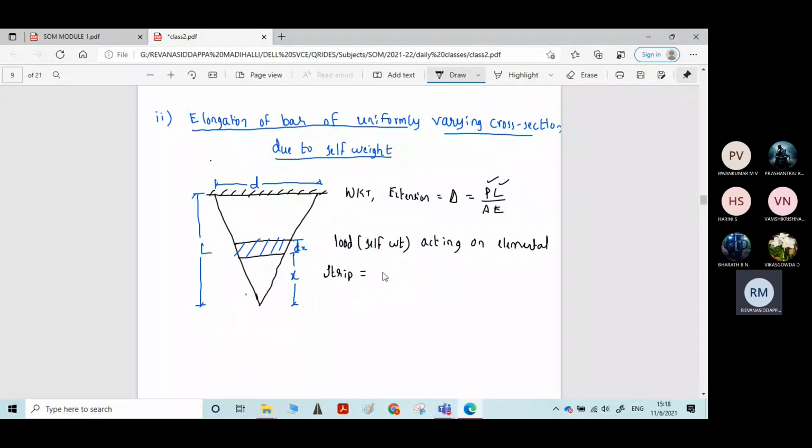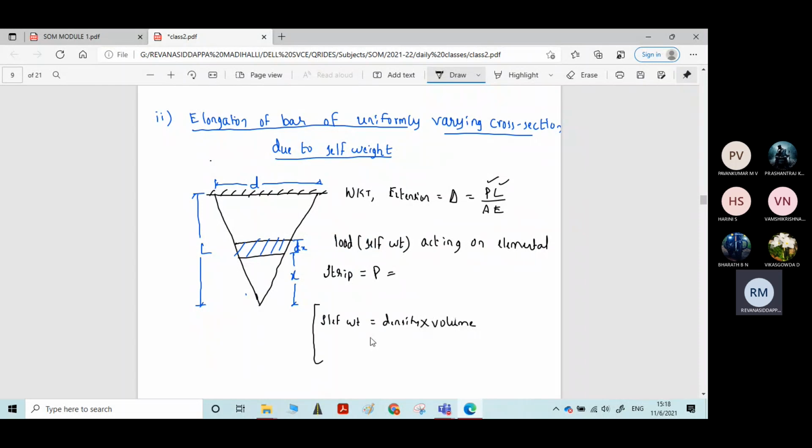That is P, the self weight acting on the elemental strip. What is the self weight? Self weight is equal to density multiplied by volume.